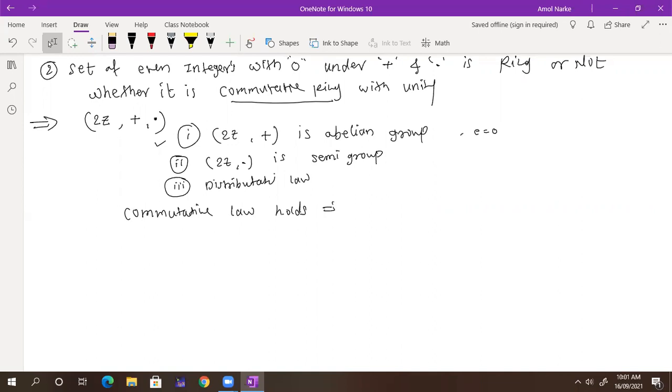But it does not have unity, because 1 is not present in the even integers, because the identity element does not exist. If you take any even integer and multiply it by any number, you need to get the same even integer. This is not the case. So unity does not exist.